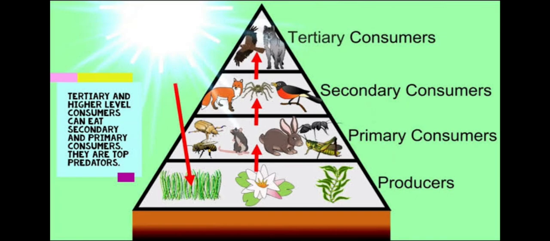Always the primary consumers are herbivores, secondary consumers may be herbivores and carnivores. Secondary consumers depend on primary consumers, and the secondary consumers become food for tertiary consumers. The tertiary consumers depend on secondary consumers for food.